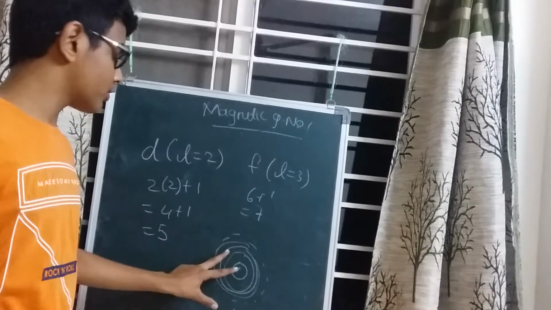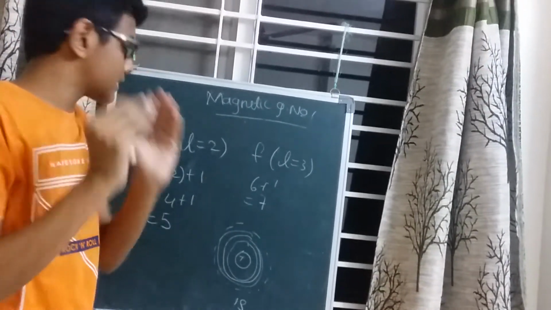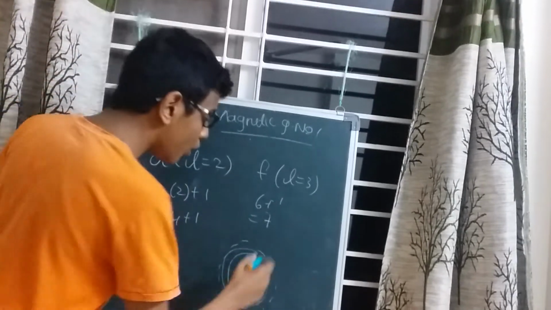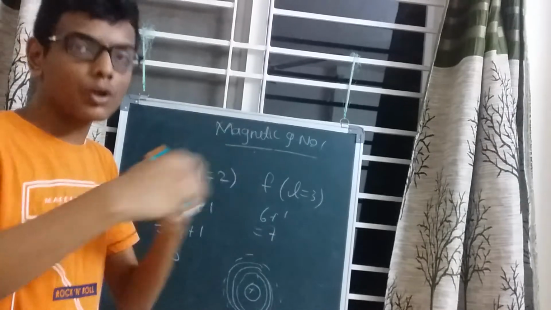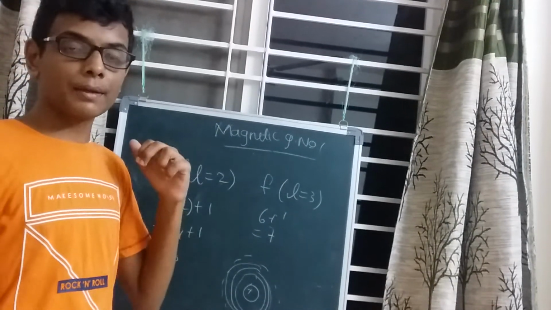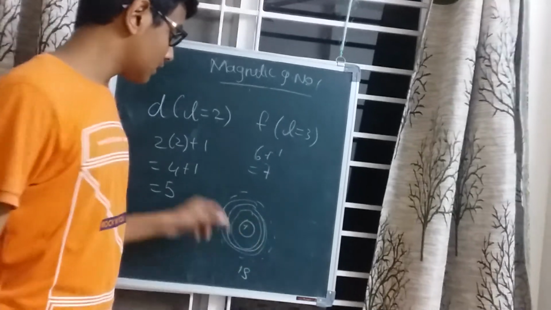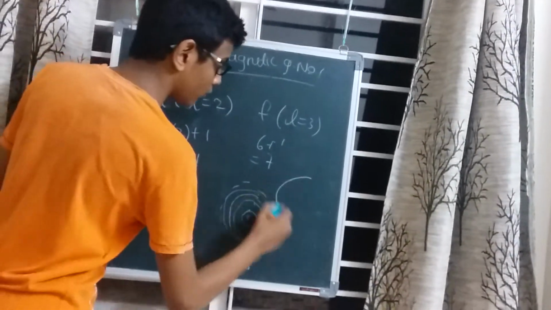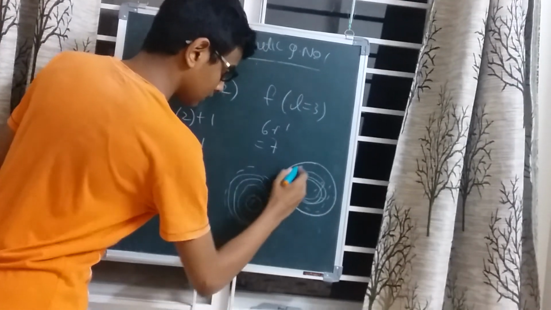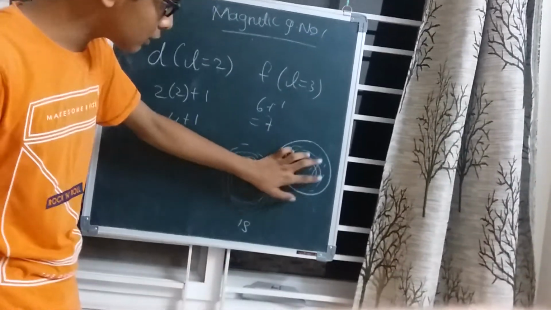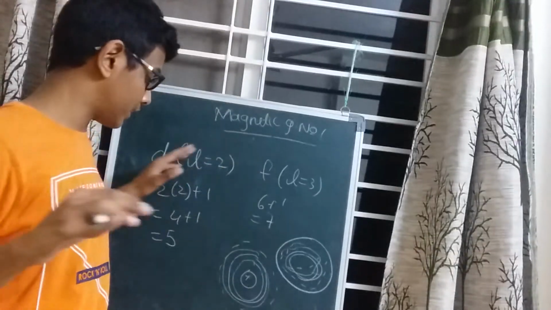So an antinode refers to the region in which the electron is very close to the nucleus, and a node refers to the region where the electron is less likely to be found. That is the electron cloud distribution. In the previous video we discussed the electron cloud distribution. Here there is more probability of finding the electron, and here very little probability.